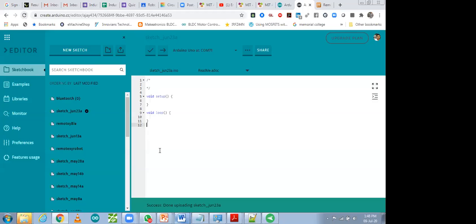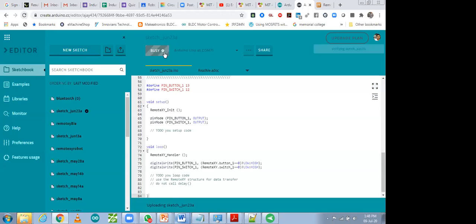So this one was the empty code. Now we have to use the code that we have used. Upload it again. Now my code is uploading, and uploading is done. It will show success. Wait for success. Then after that, yes, success. After that, I'm going to connect my TX RX with my hardware. I did it previously. After the connections, we have to go to the mobile phone.